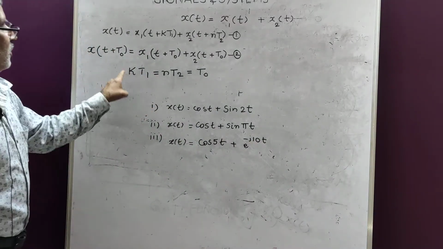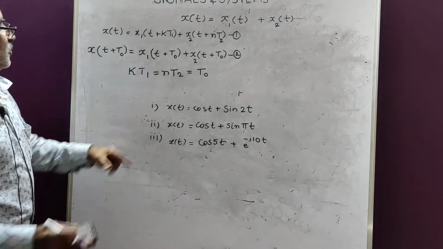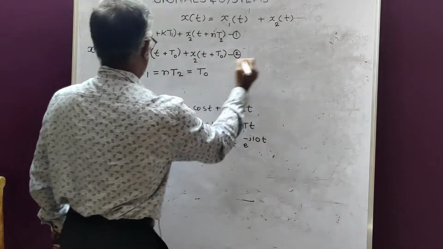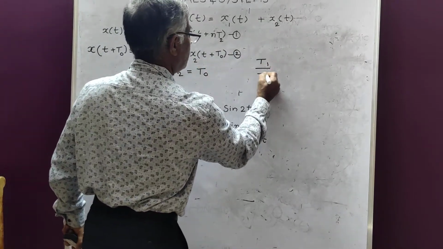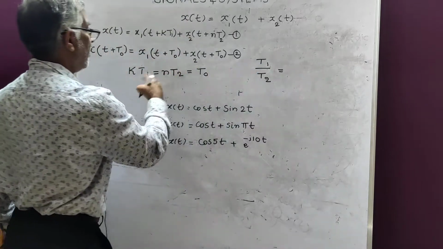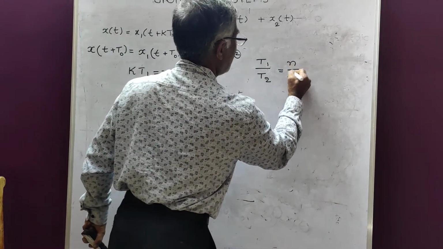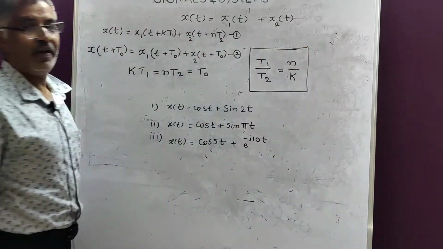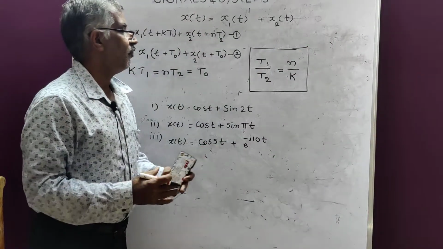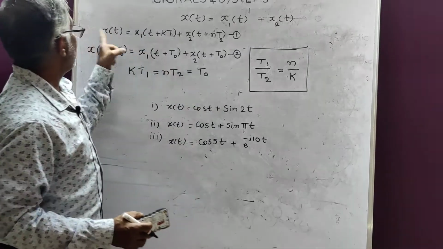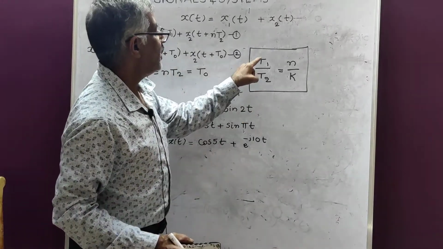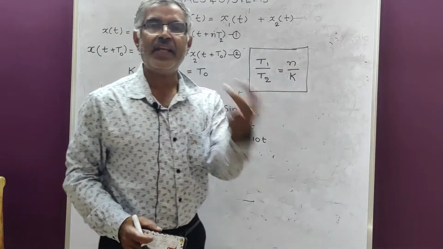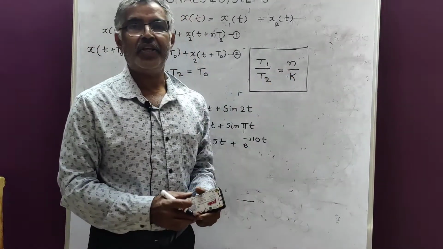Now take only these two. So taking these two, what we are getting? T1 by T2 is equal to n by k. This is the condition. So what is the condition for xt to be periodic? T1 by T2 must be equal to n by k, where n is an integer and k is an integer.